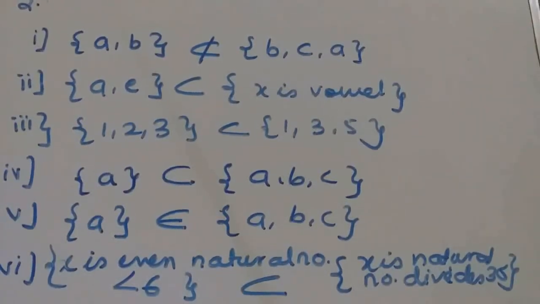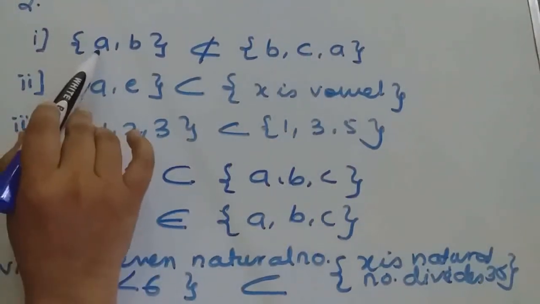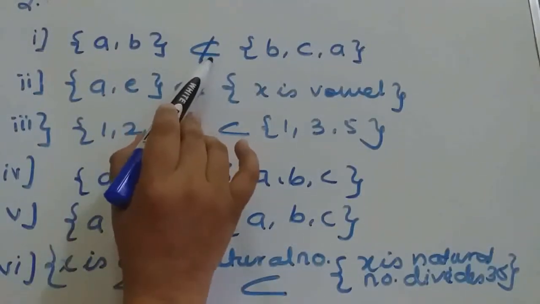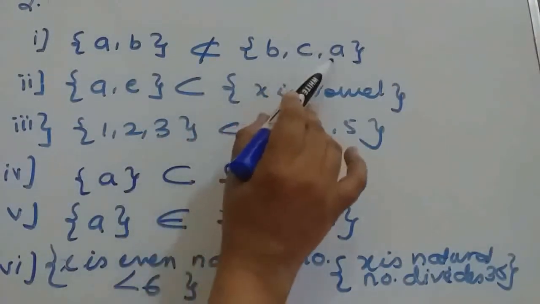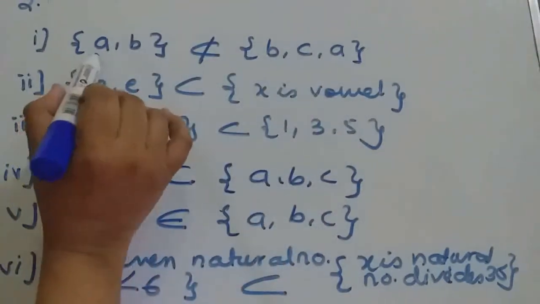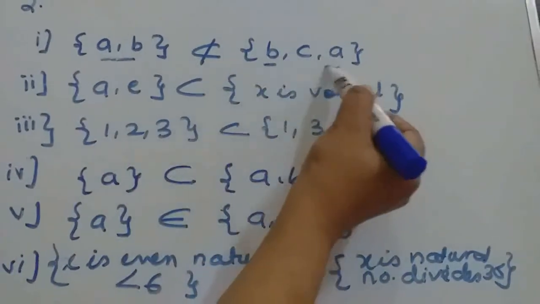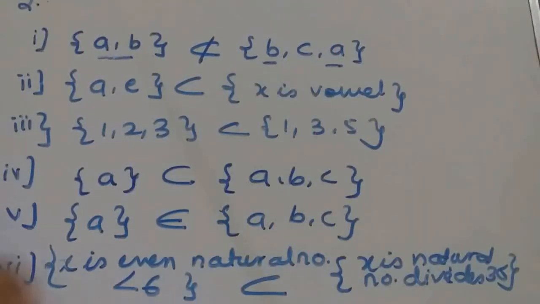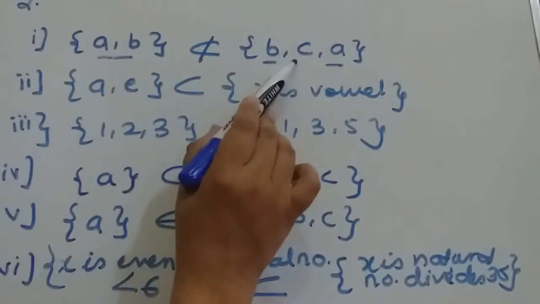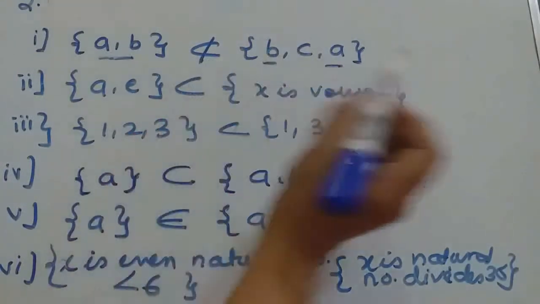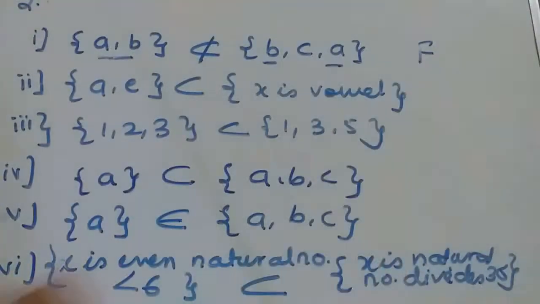Question 2: examine whether the following statements are true or false. In the first part, the set {a, b} is given, and it is said that it is not a subset of {b, c, a}. Here, if you observe, both the elements are there in the second set, aren't they? So it should be a subset of this set, but it is given that it is not a subset. So this statement is false, isn't it?